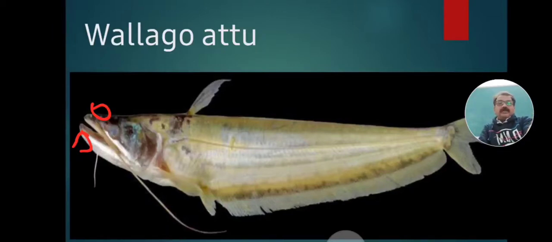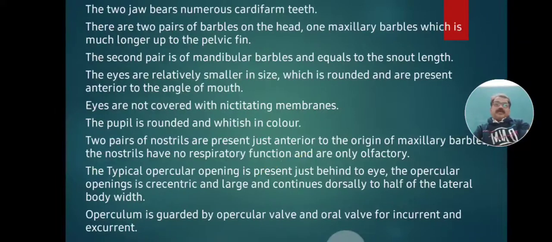Just in front of the barbels, a pair of nostrils is present, which act as excurrent and incurrent openings. The eyes are small and rounded, without nictitating membranes. This is the operculum, or branchial chamber, the gill cover, which guards the gills. The opercular wall is important for incurrent and excurrent flow of water.